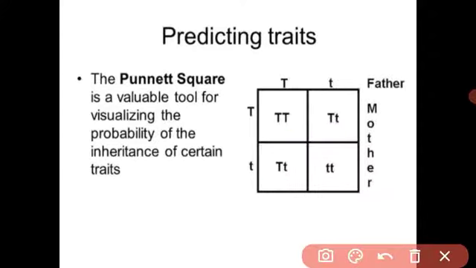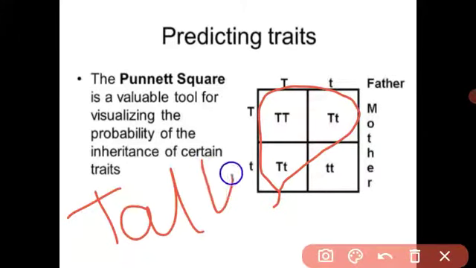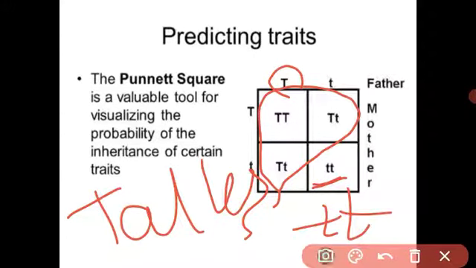Means out of 4, 3 offspring are taller. Got it? 3 offspring are taller. Why? Because the capital T, the dominant allele, is present in the genes, and only 1 is shorter. This is also homozygous recessive. This is the dominant character, this is the recessive character. It is also the same, small t, small t, it is called the homozygous recessive.